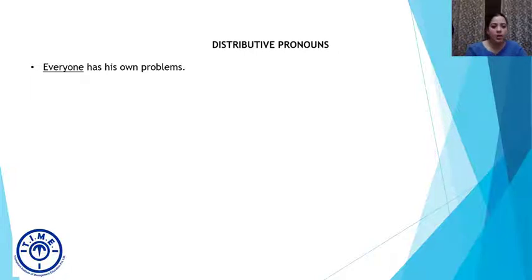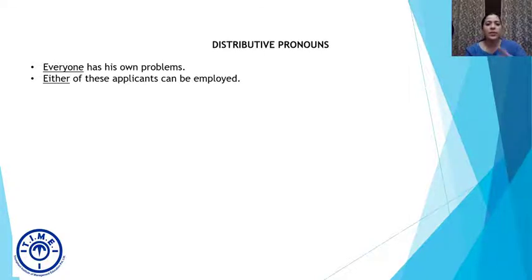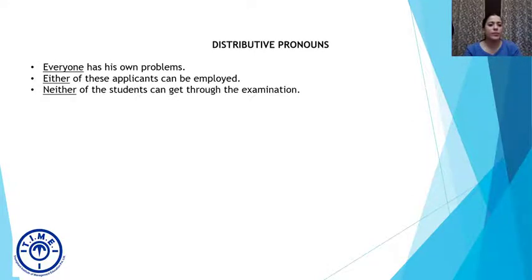All of us, as in all single members of a set, right? Next one is, either of these applicants can be employed. So either will mean both, applying to both individuals of the set, right? Either of these applicants can be employed.